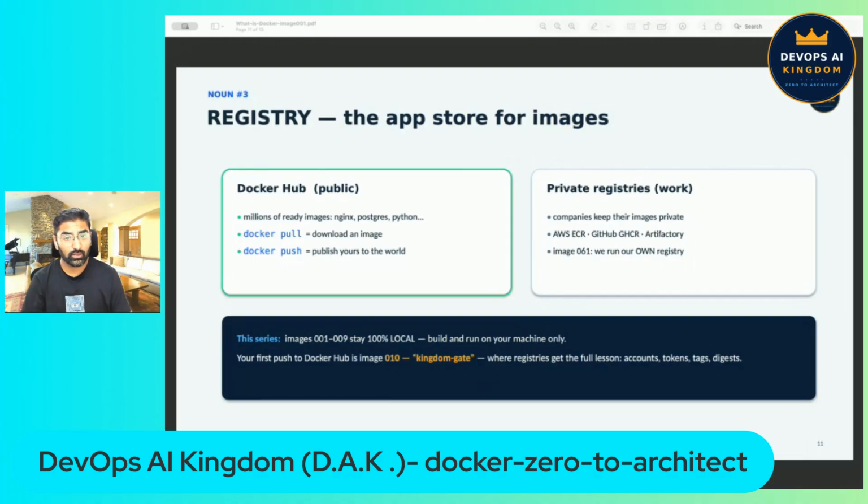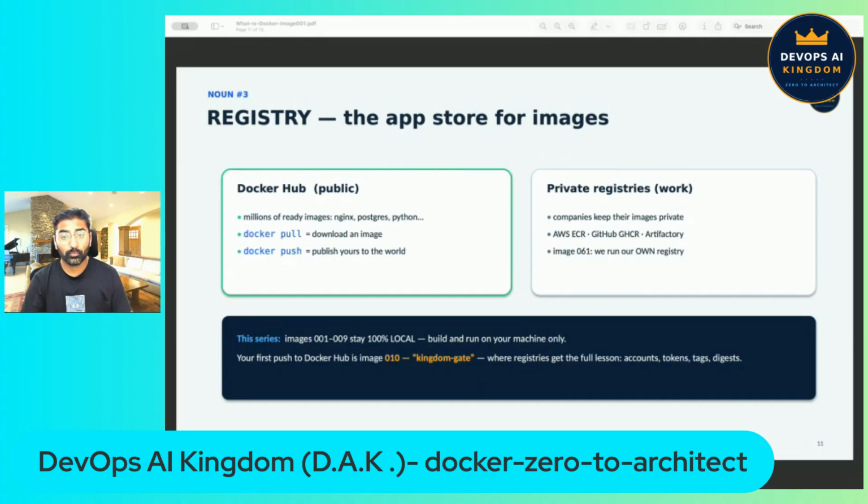Now the third big noun is the registry. A registry is an online library of images. It is the app store of the container world. Docker Hub is the big public one with millions of ready-made images: Nginx, Postgres, Python, Redis, all of them one command away.